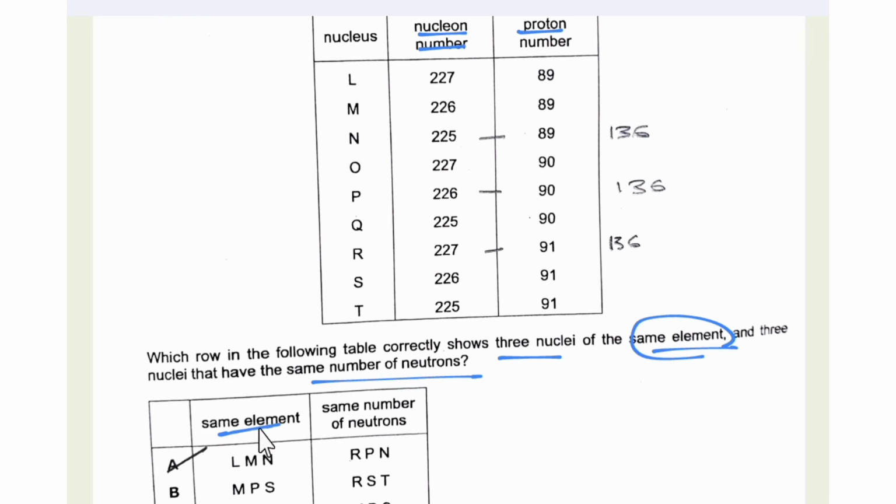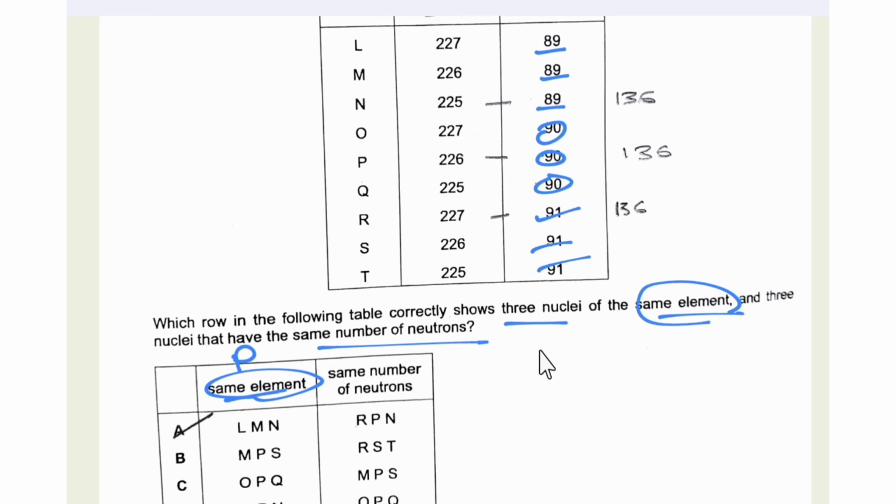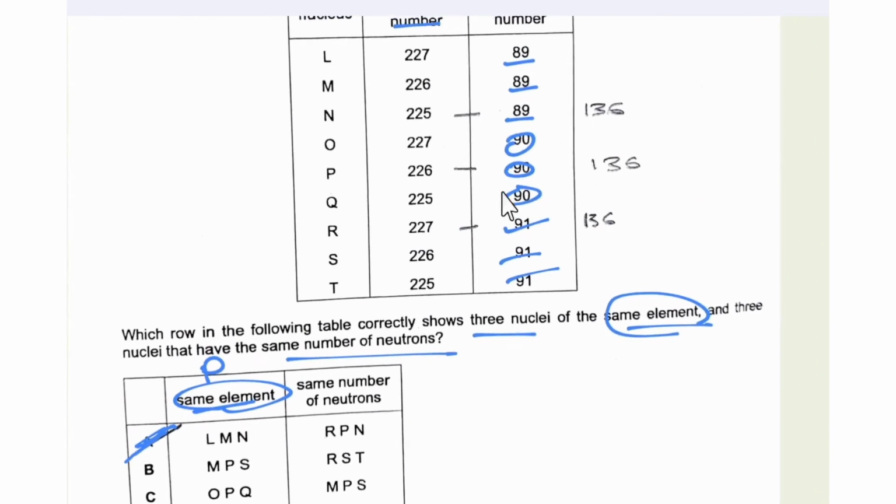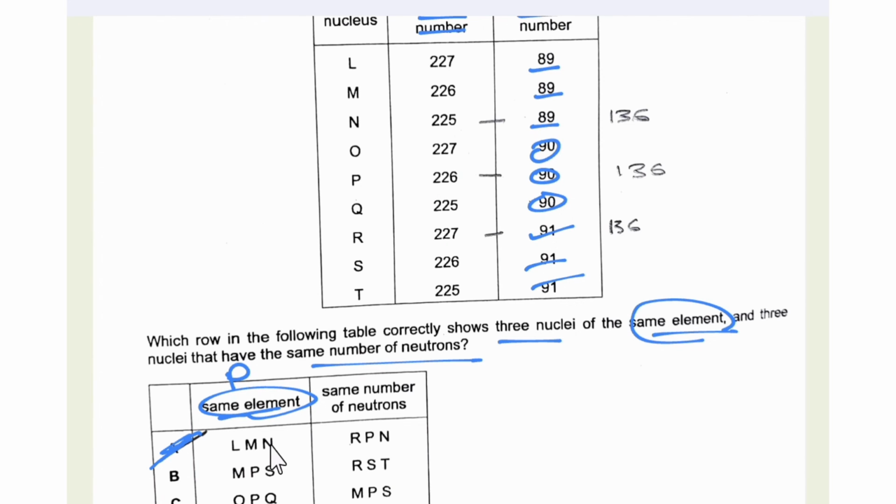Nuclei of the same element means they have the same number of protons. So the same number of protons is in this, or this, or this. So the correct answer is option A, that is L, M and N.